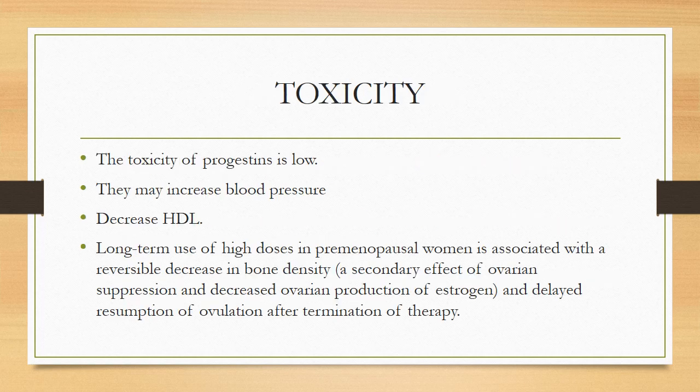The toxicity of progestins is low. They may increase the blood pressure. They may decrease the HDL level. Long-term use of high doses in premenopausal women is associated with a reversible decrease in bone density, a secondary effect of ovarian suppression and decreased ovarian production of estrogen, and delayed resumption of ovulation after termination of therapy.